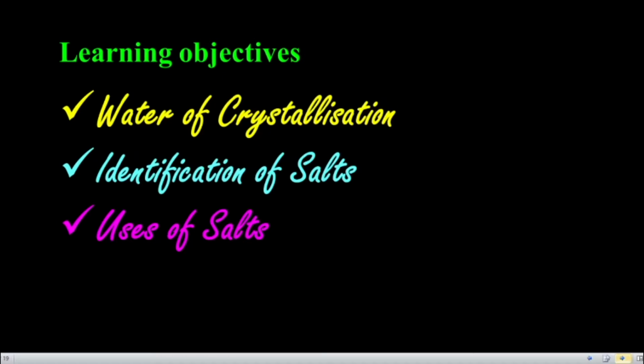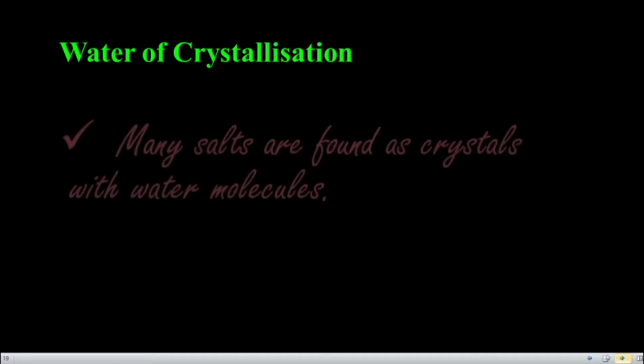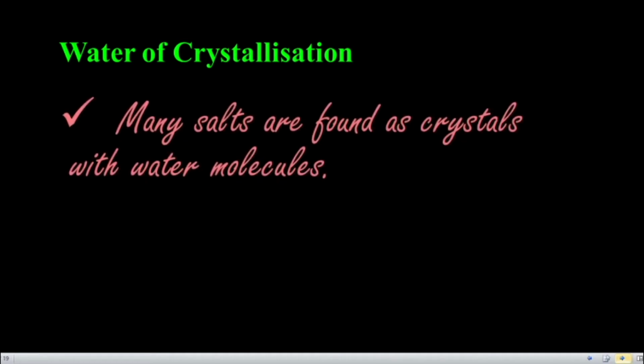Okay, so first we are going to discuss water of crystallization. What is water of crystallization? Crystallization is nothing but the salts that we obtain. Many salts are found as crystals with water molecules.